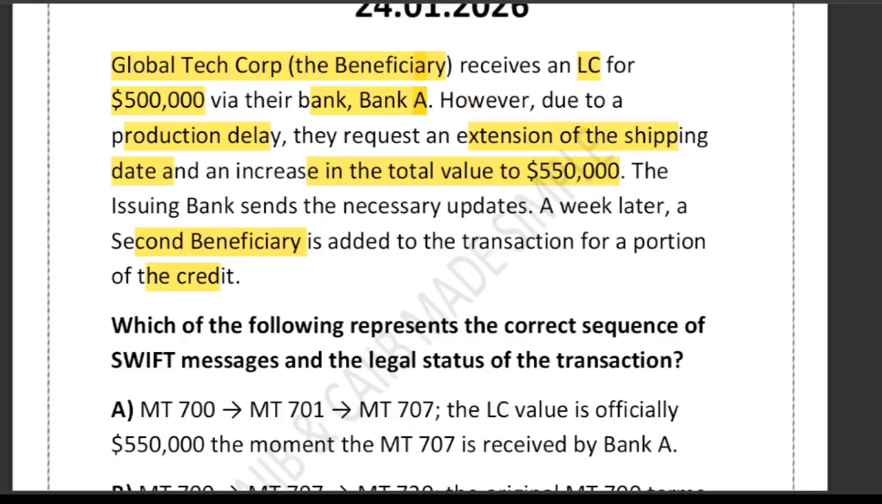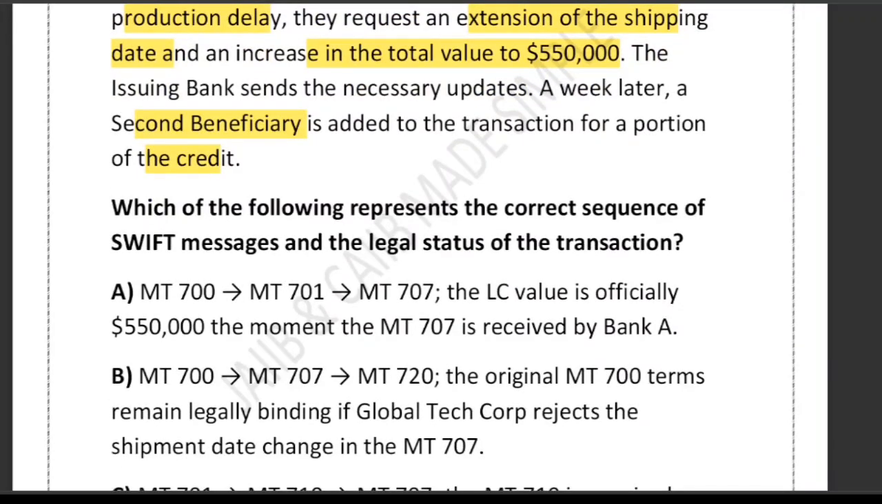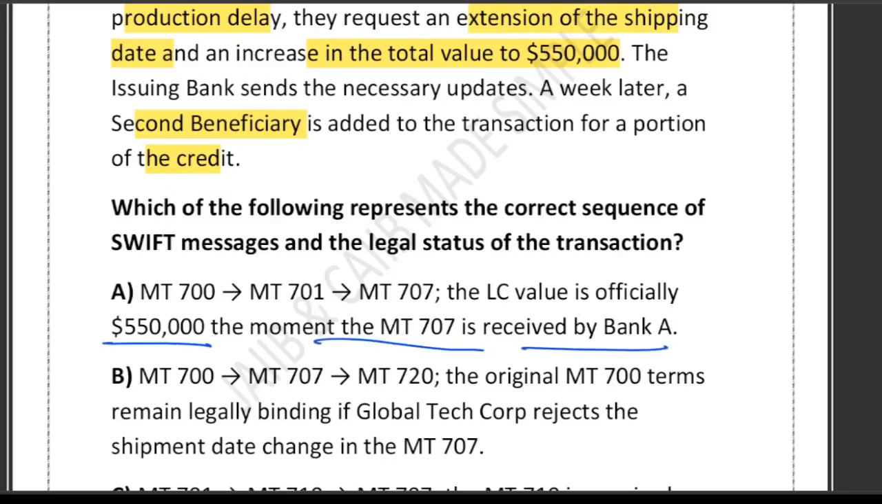So now let's look at the options. Option A says MT700, 701, 707. It is wrongly saying that 707 is effective immediately, right? It is saying that the LC value is officially 5,50,000 the moment MT707 is received by bank A. No. It is wrongly saying that MT707 is effective immediately. No, because beneficiary acceptance is mandatory for MT707.